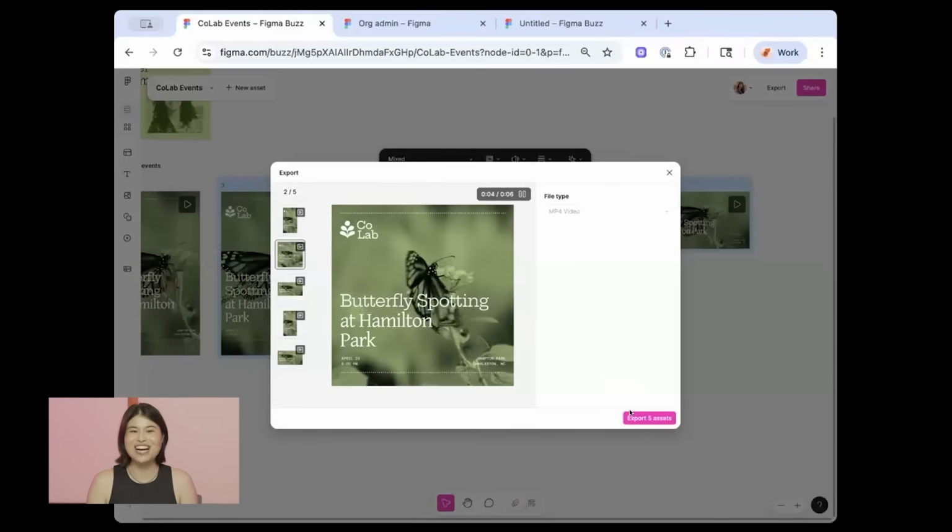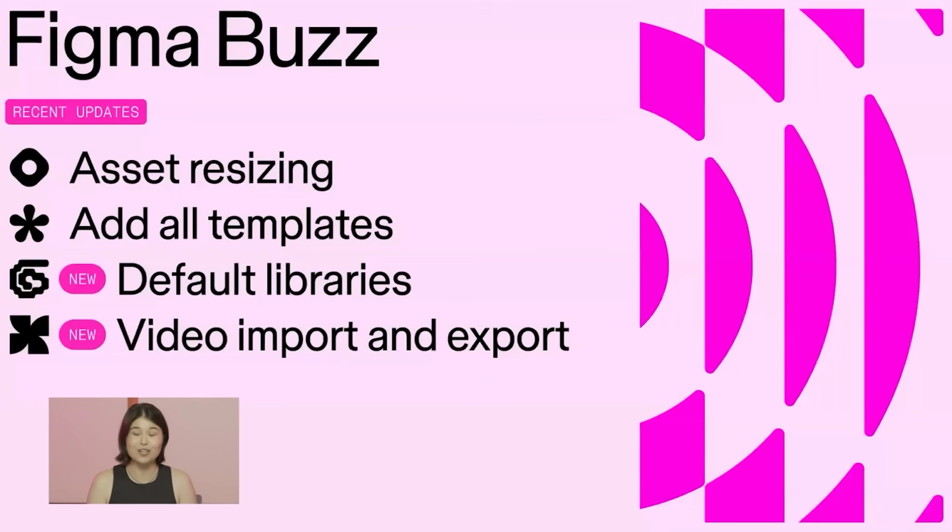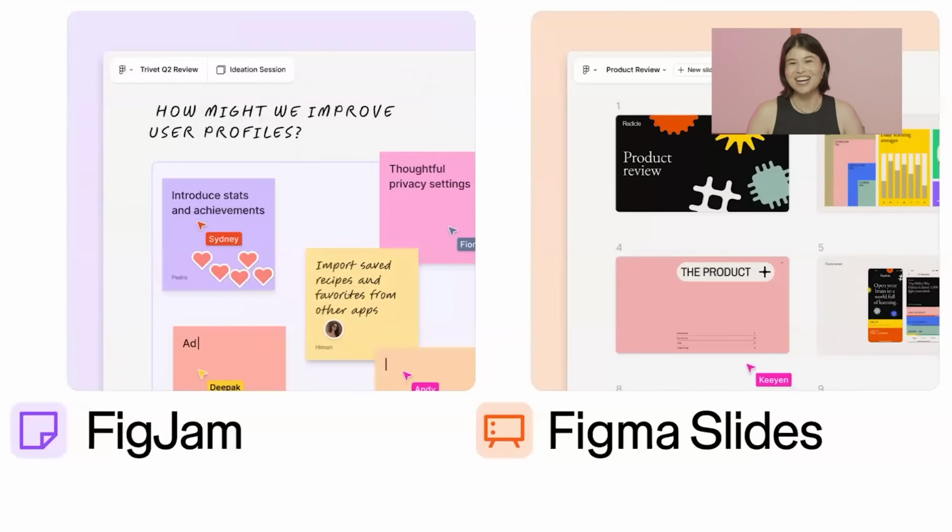All right, that's what we have for you today for Buzz. Let us know which one is your favorite in the chat. The team is working so hard on a bunch of other updates, including ways to make it easier for you to publish templates and also connect Buzz to the tools that are really important for your workflow. More to come soon. Okay, I'm going to switch gears and stay in this chair to talk you through some